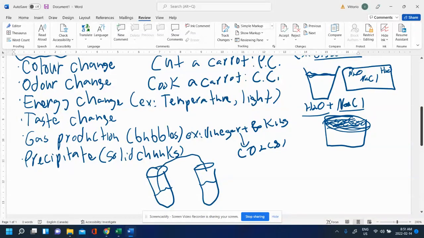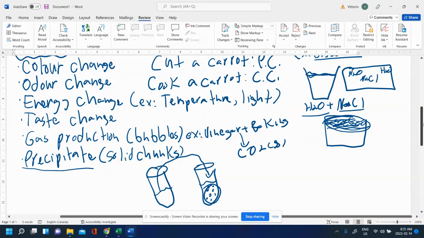And so I'll pour one into the other, and then you'll see these little solid chunks start to form. And those solid chunks are a new substance. And so we call it a precipitate. So when you see solid chunks, that's a precipitate. Or if you see milk spoil, you get the chunks of proteins and all that in your milk because it's spoiled, it rotted. So that would be an example of a precipitate forming.